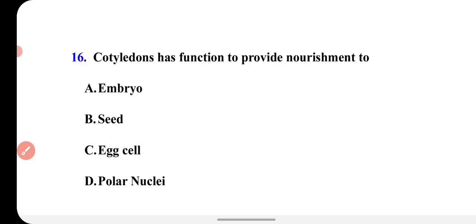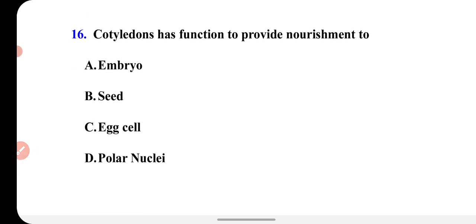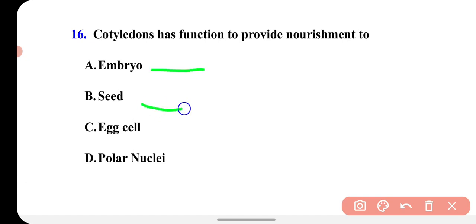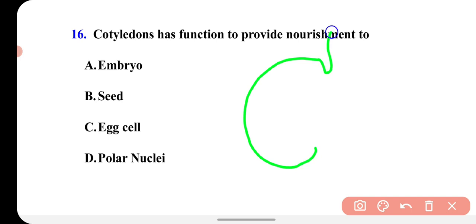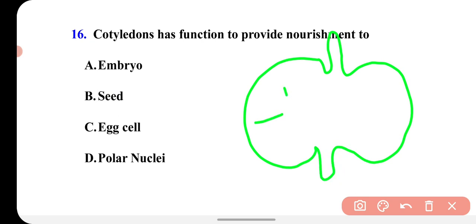Now the next question is 16. Cotyledons have the function to provide nourishment to. You know that in seeds there are cotyledons which provide nourishment. So to which part in the seed does it provide nourishment? Embryo, seed, egg cell, polar nuclei. You know that in the seed there is a cotyledon. I am making the dicot seed. This is the cotyledon, first cotyledon, second cotyledon. This is the plumule, this is the radicle.